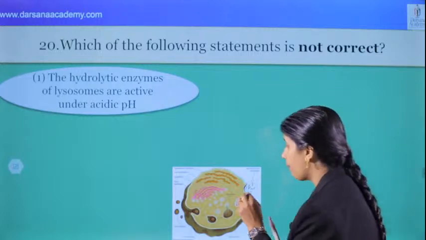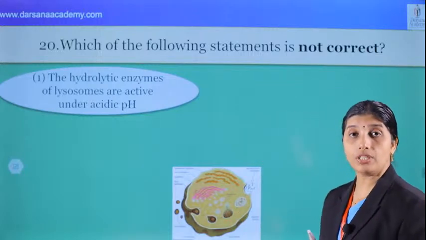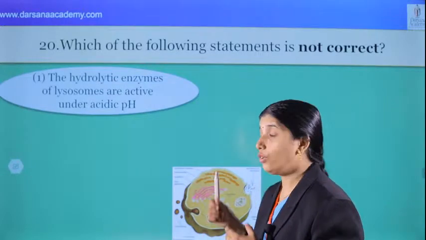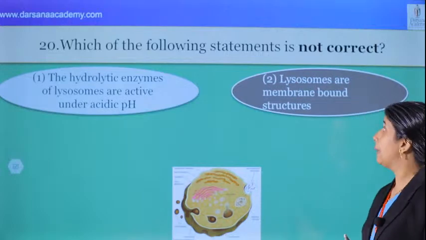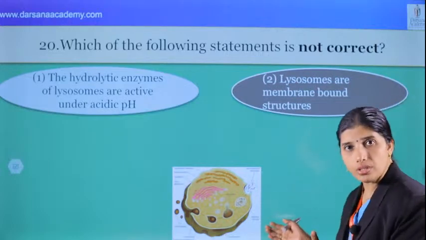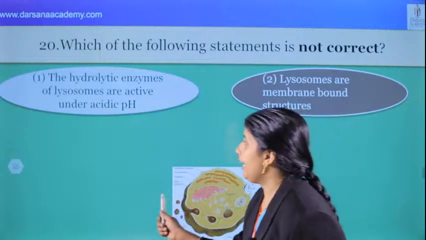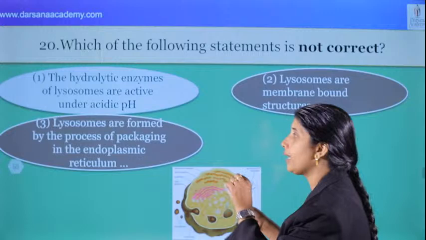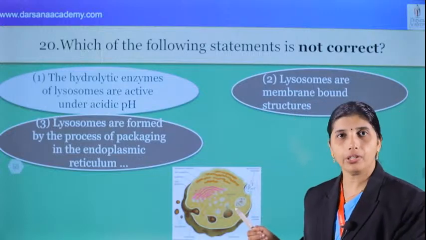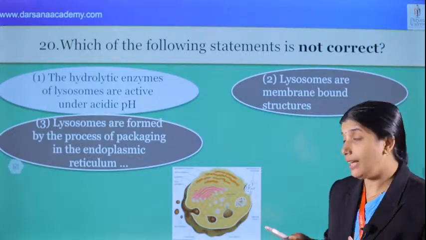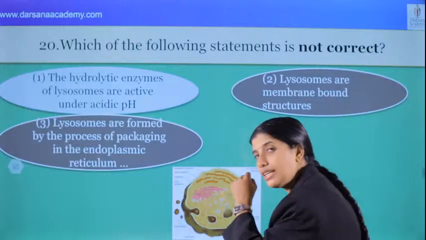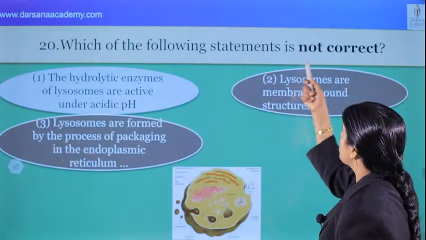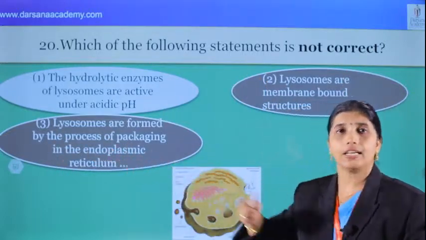We know that they are membrane bound structures. Lysosomes are suicidal bags with hydrolytic enzymes. And what about the second option? Lysosomes are membrane bound structures, of course. And next, lysosomes are formed by the process of packing in the endoplasmic reticulum. Is it packing in the endoplasmic reticulum? Of course not. Where is it packed? In the Golgi apparatus. Therefore, the third option is not correct. Which is the correct answer? 3 is the correct answer.